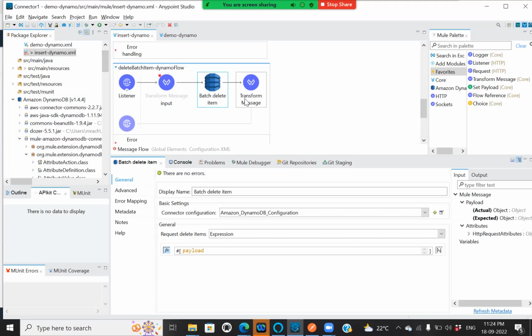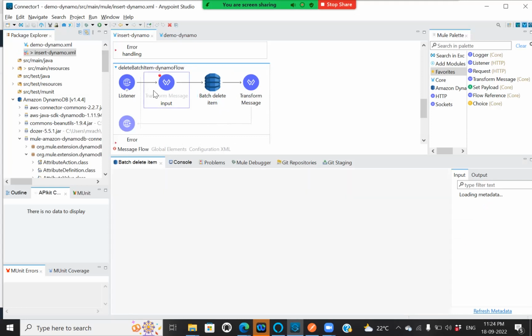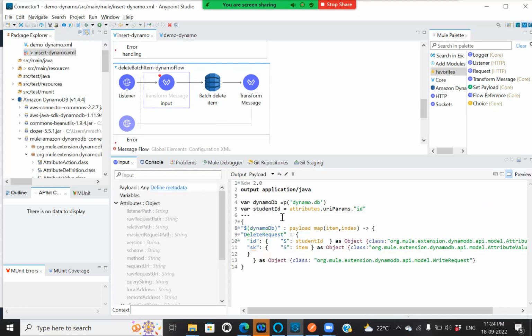Let's see how my input payload for the batch delete item operation is constructed. I'm taking my student ID from the URI params which I passed from Postman, and I'm providing a DynamoDB table name.